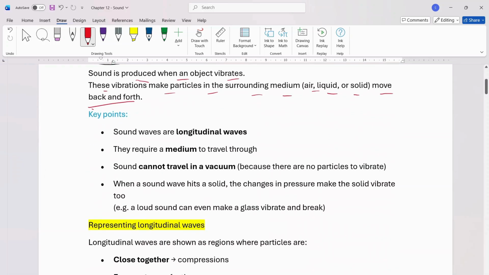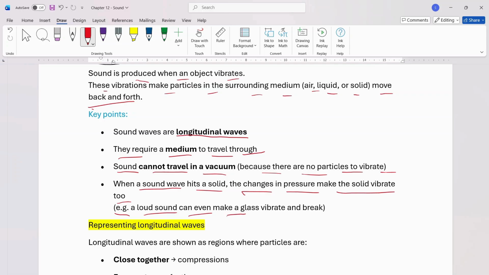Key points here: sound waves are longitudinal waves. They require a medium to travel through. Sound cannot travel in a vacuum because there are no particles to vibrate. When a sound wave hits a solid, the changes in pressure make the solid vibrate too. Example, a loud sound can make a glass vibrate and break.